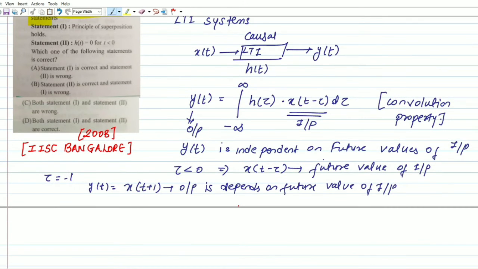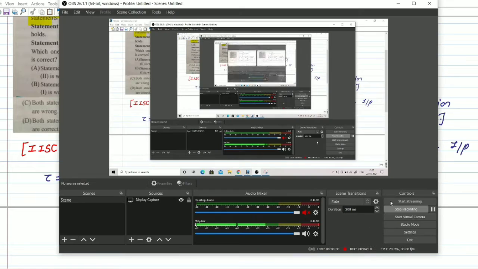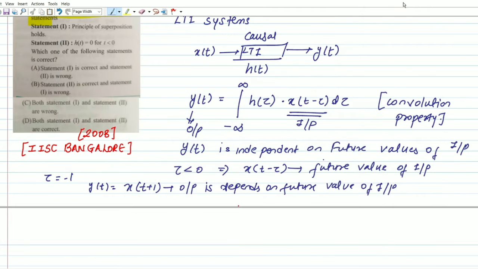But there is a contradiction, because we know for a causal system our output is independent of the future value of input, but here it depends on the future value of input. Understood? There is a contradiction.